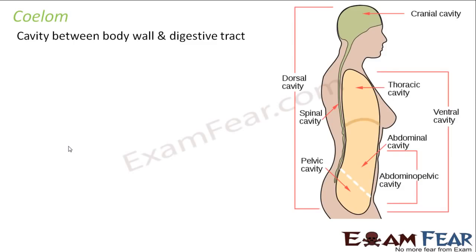If you look at this picture, it will give you an idea of what we mean by cavity. In the body, we divide the cavity into different types. We say cranial cavity for the space in the brain. The area in the thorax region is known as the thoracic cavity. This is the spinal cavity. Somewhere inside you have the digestive tract, and between the digestive tract and the body wall, these are the different cavities. So this is what we mean by cavity. Coelom is nothing but a cavity between the body wall and the digestive tract.